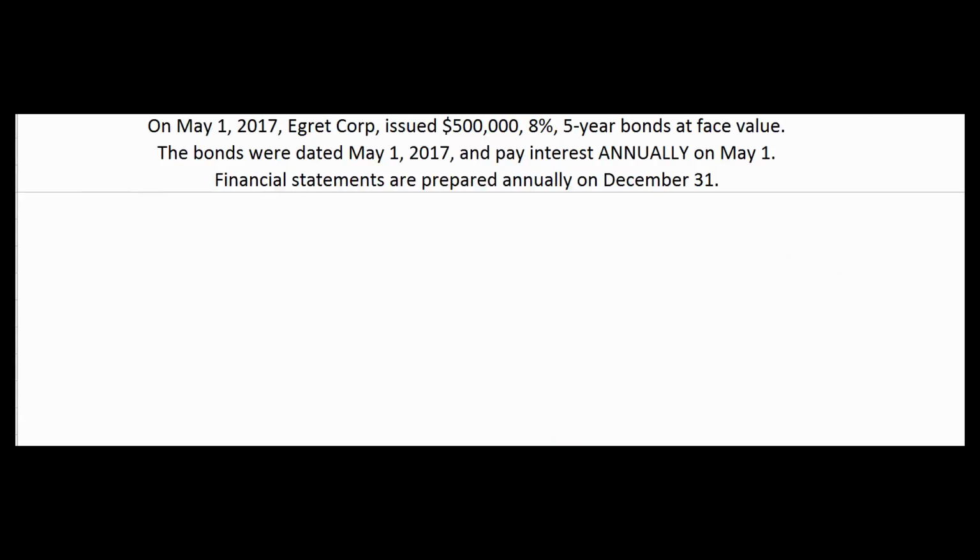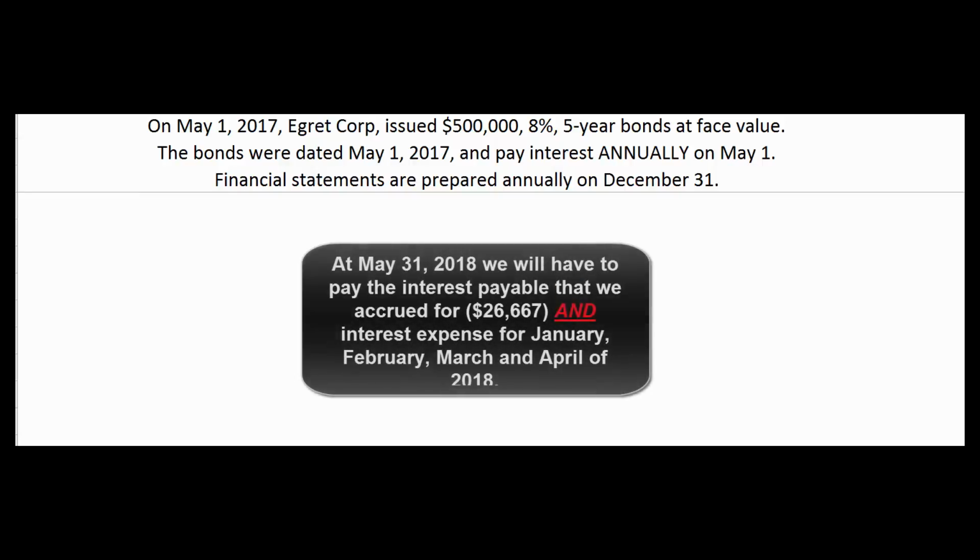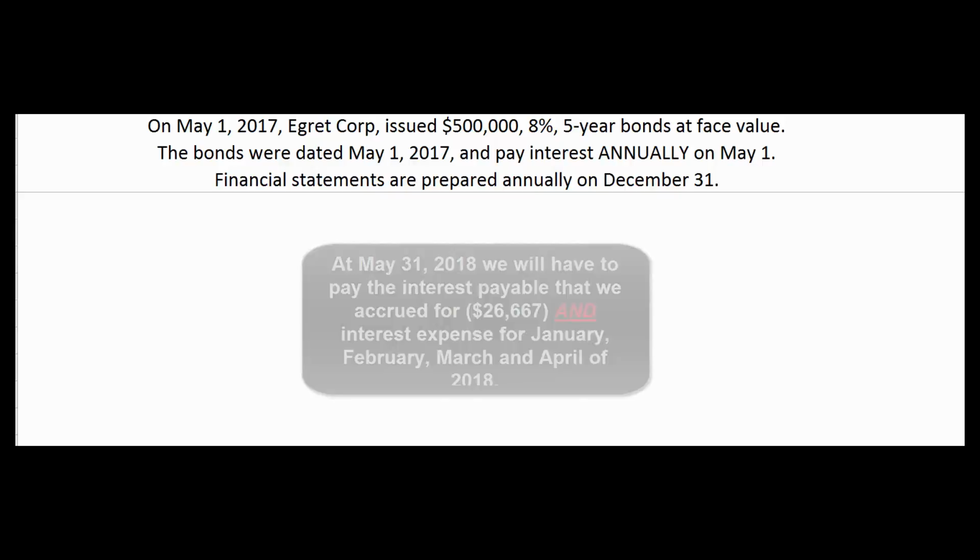So let's turn on our flux capacitor and move forward in time to May 1st, 2018. We're going to have to make that first interest payment. We're going to have to pay that interest payable, which represents 8 months of interest expense for last year, and we're going to have to pay 4 months' worth of interest expense for 2018. Why don't you pause this video and see if you can create that journal entry.